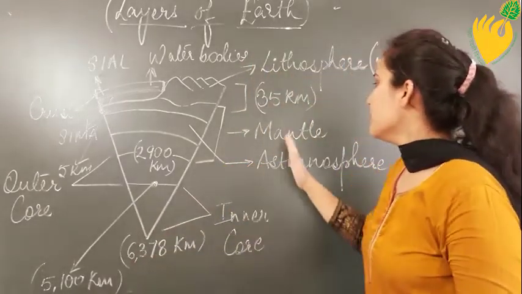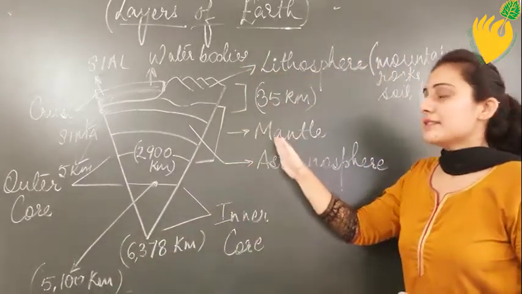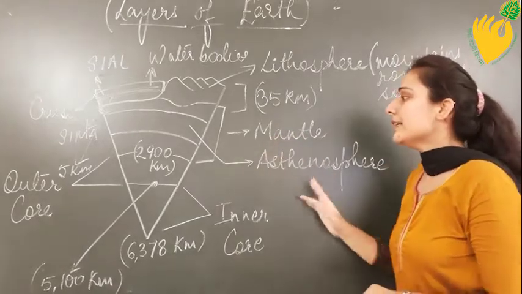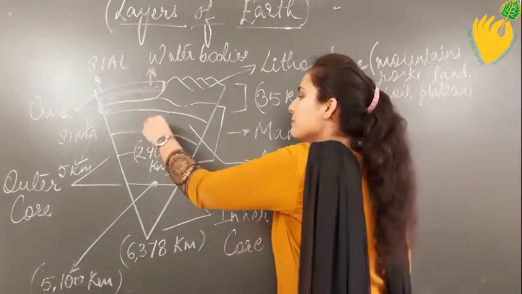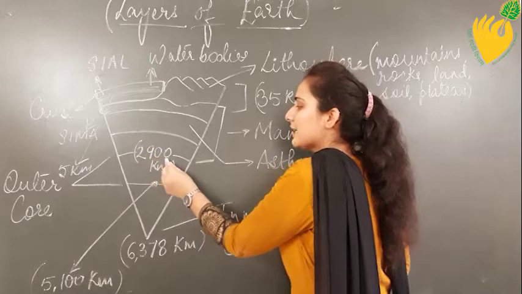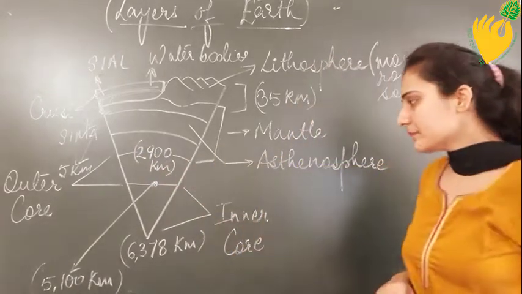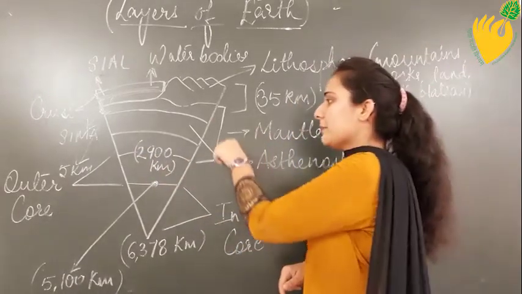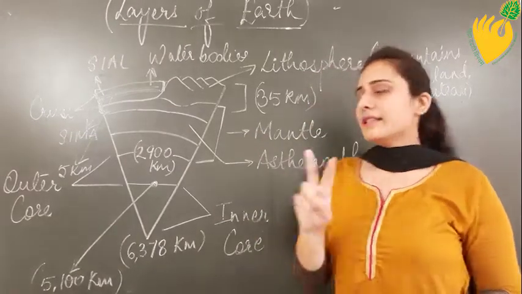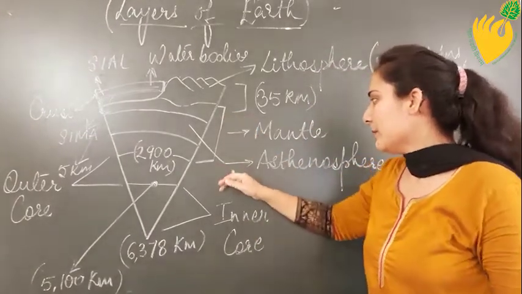Next we come to the second layer of the earth, that is the mantle. The mantle can extend up till 2900 kilometers. Okay, and again the mantle has 2 layers, the upper mantle and the lower mantle.